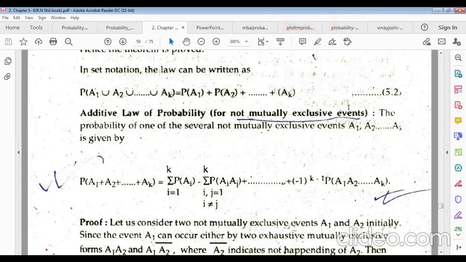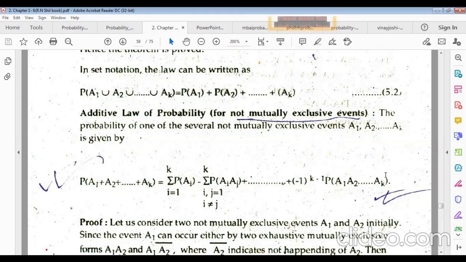events. The probability of one of the several not mutually exclusive events, suppose A1, A2, dot dot AK, is given by the probability of the union of all events equals the summation over i equals 1 to K of probability of Ai, minus the summation over i and j, where i and j are not equal, up to K, of probability of Ai intersection Aj, plus dot dot, plus minus 1 to the power K minus 1, probability of A1, A2, dot dot AK, all happening altogether.